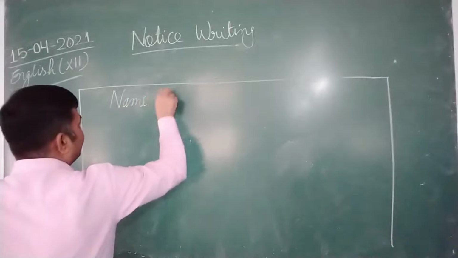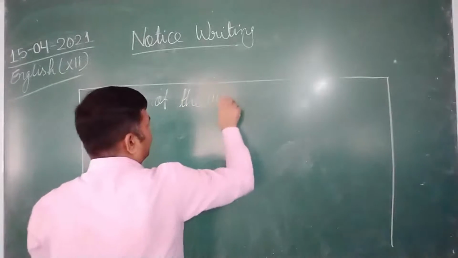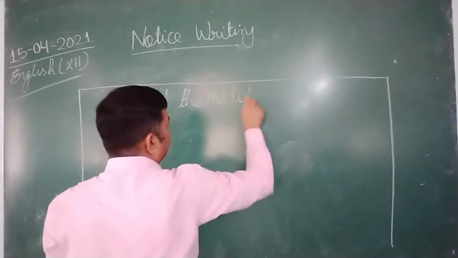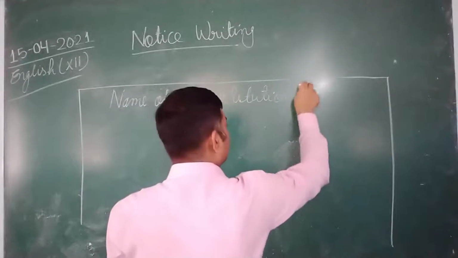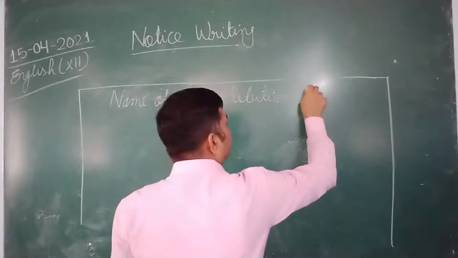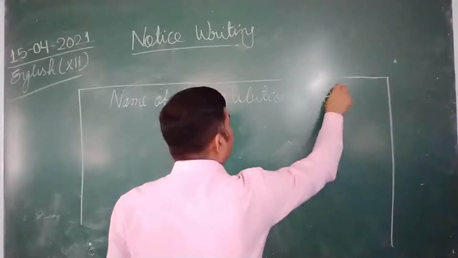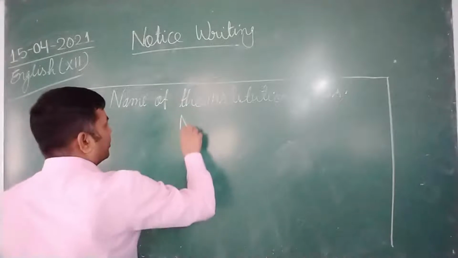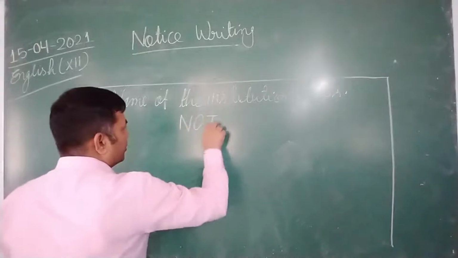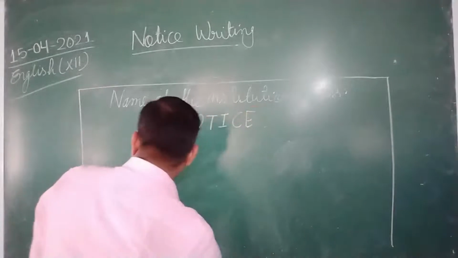The name of the institution should be in capital letters. Then the word notice also should be written in capital letters.